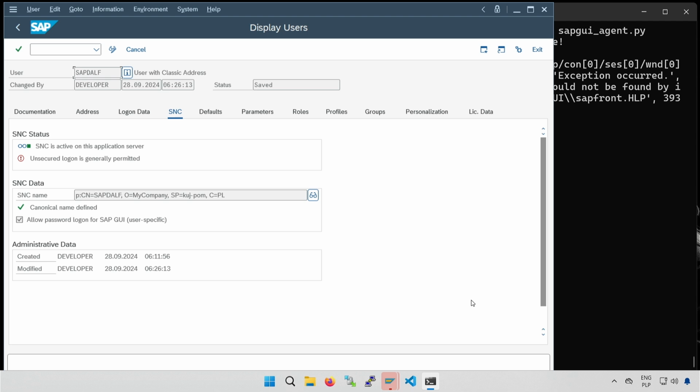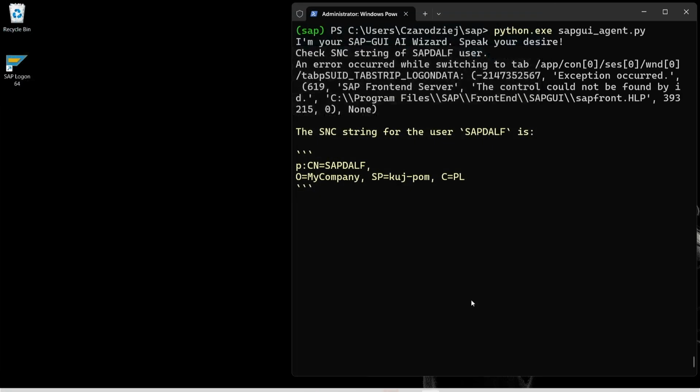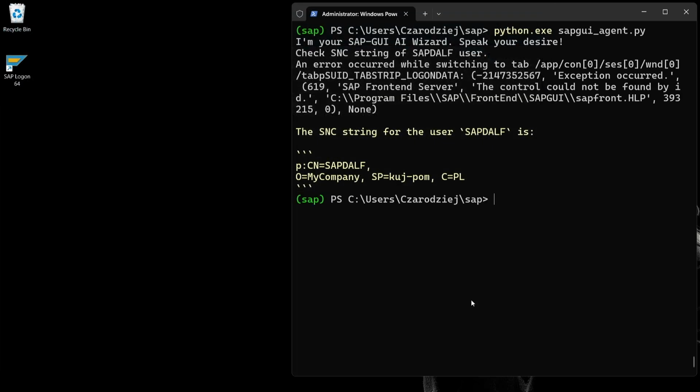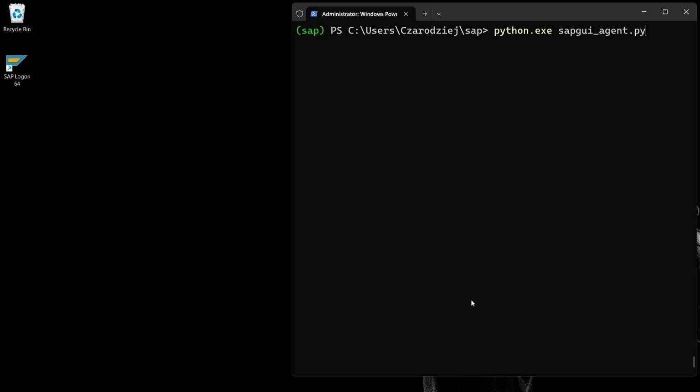I expect it to take a screenshot, analyze it, and then complete the task. Let's wait a moment. And there you have it, a completely accurate response. Now I'll check if the AI agent can say something about my system.